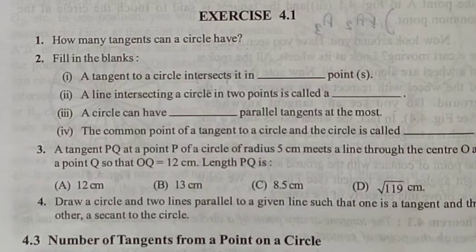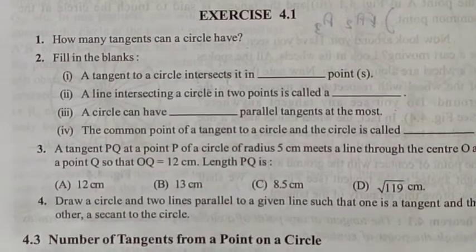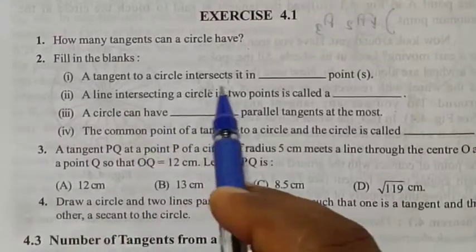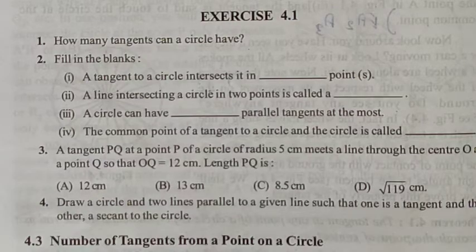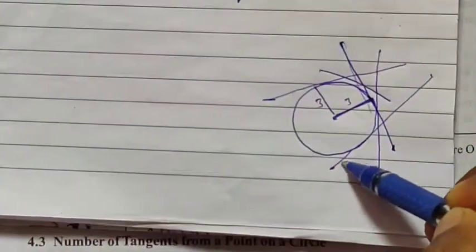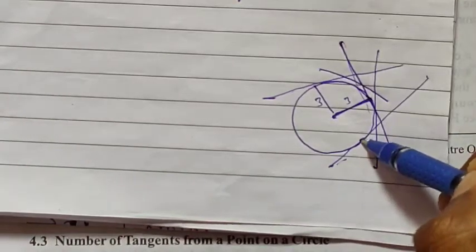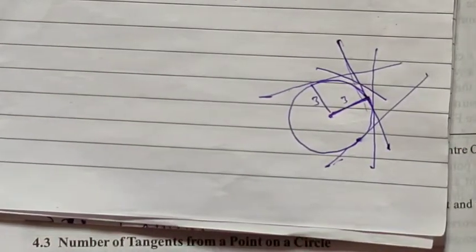Second one, fill in the blanks. A tangent to a circle intersects it in dash point. A tangent touches a circle in how many points? That is only one point. You can observe this is a circle and we drew one tangent to this circle. This tangent is intersecting here at only one point. Only one point it is touching.